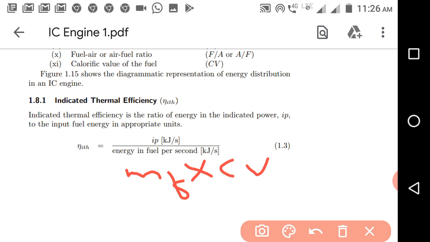The output power here is the indicated power. Both should be in the same unit. So we can say that the indicated thermal efficiency is the ratio of the energy in the indicated power to the input fuel energy in appropriate units. So this is the indicated thermal efficiency.